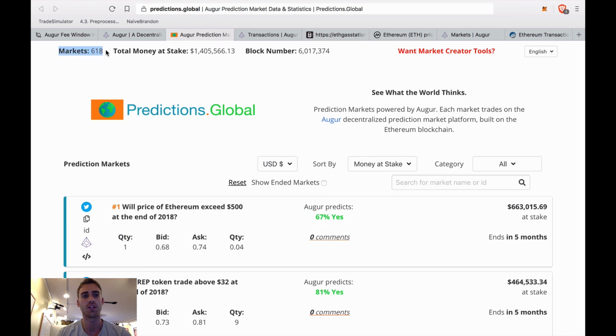Right now there's 618 markets. This was only released a week ago, and there's already $1.4 million being staked. This has the potential to be one of the biggest apps in the world, and it just launched. It's really exciting stuff.